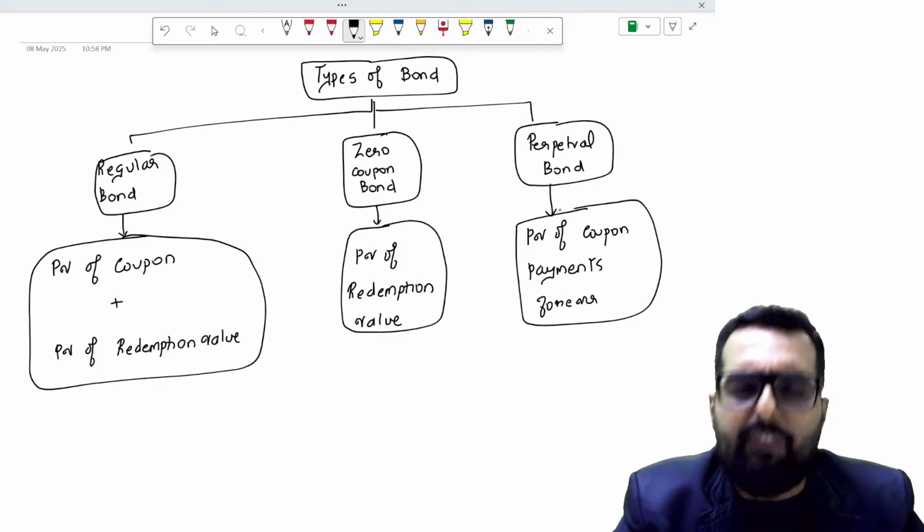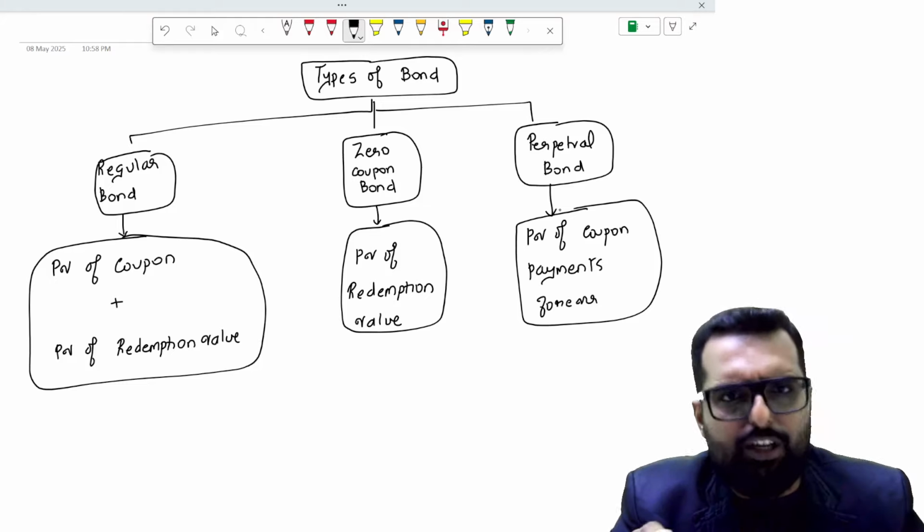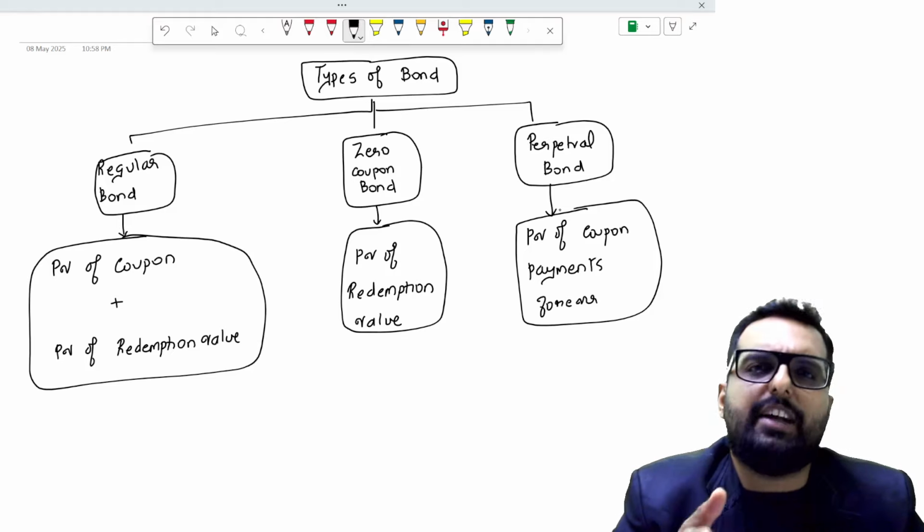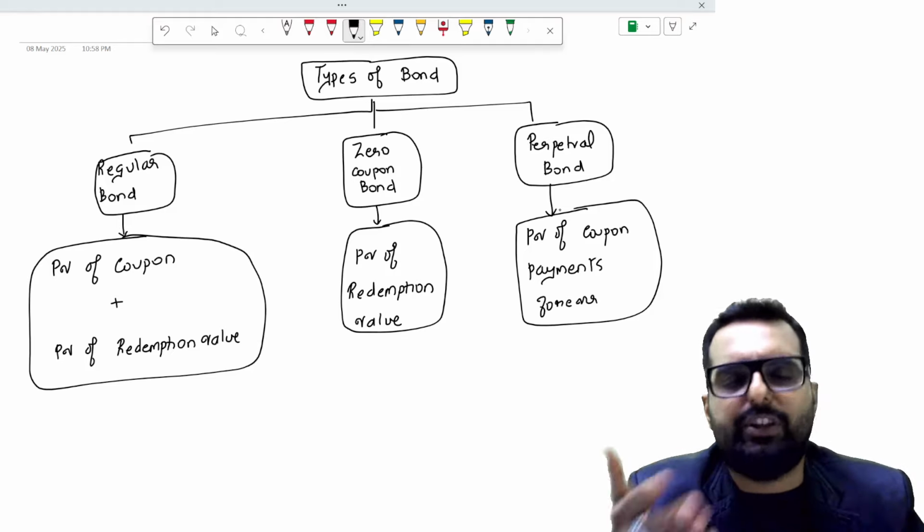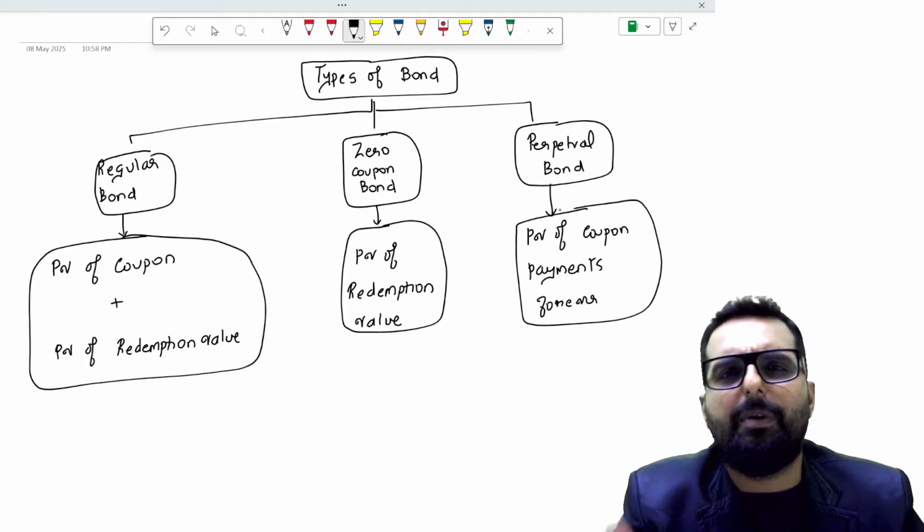Okay. So let me summarize once again. Value of a bond is nothing but present value of future cash flows. Now, what will be the future cash flow will depend on situations, whether it's a regular bond, zero coupon bond or perpetual bond.